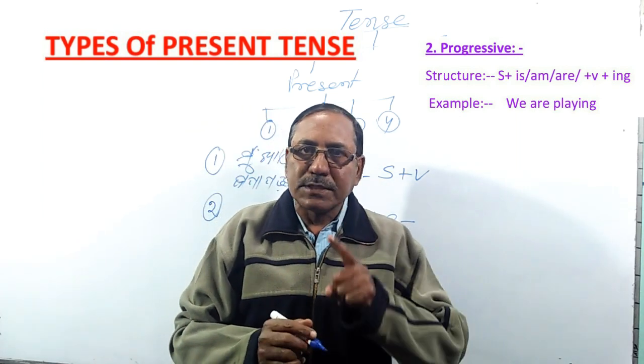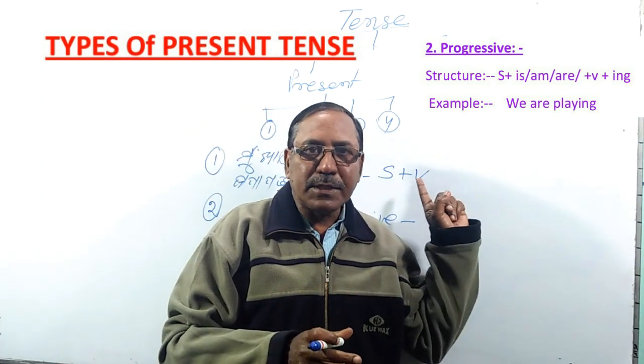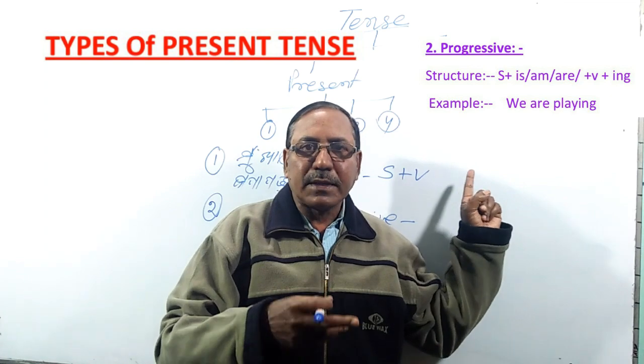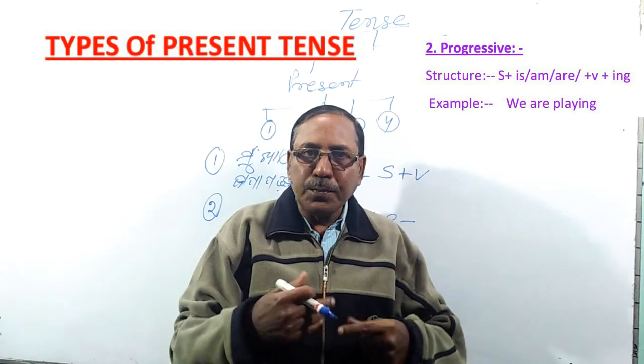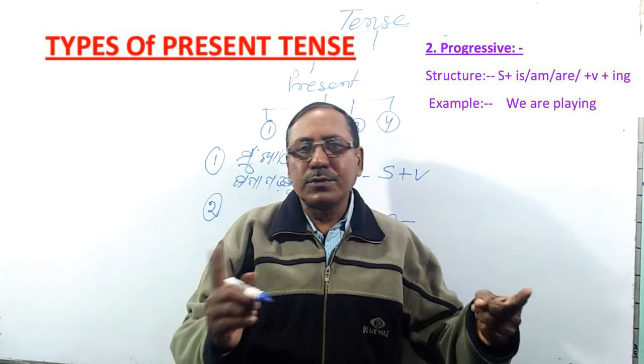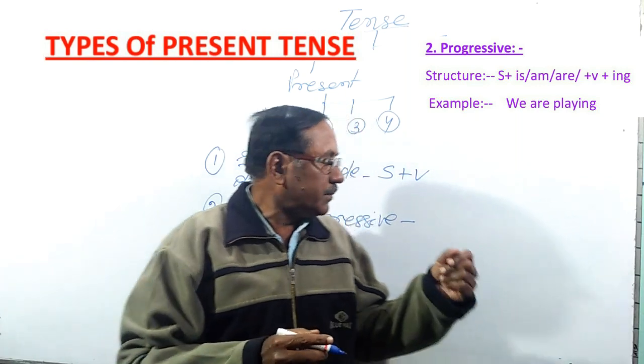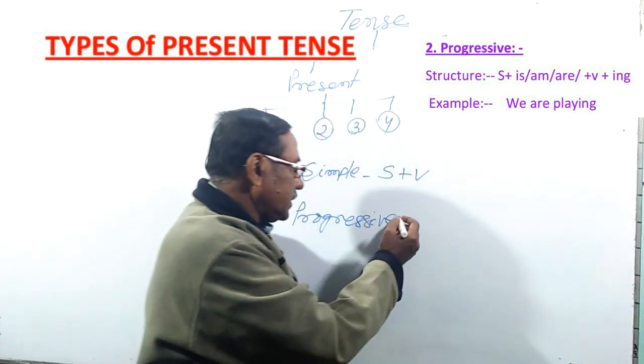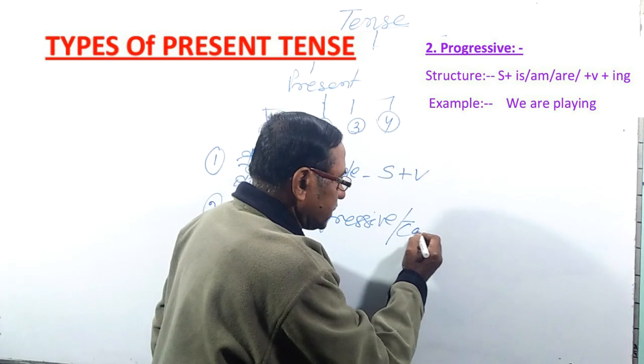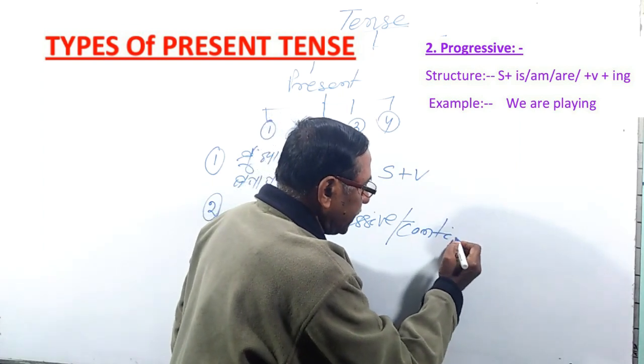That is number 2 present. We can say number 1 present: ame khau, ame jau, ame khelu, ame padhu. Number 2 present: ame khauchu, ame paduchu, ame jauchu. It is called present progressive. So progressive is called continuous because it is in continuous process.